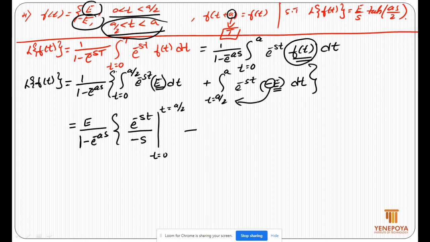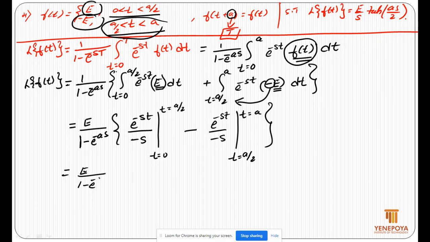E power minus st with respect to t, integration is e power minus st by minus s, then substitute the limit a by 2 to a. That is e by 1 minus e power minus as, minus 1 by s I will take out. Let's substitute the upper limit. So e power minus a by 2 times s, since t is equal to a by 2 is the upper limit. T is equal to 0 is the lower limit. So e power 0, that's equal to 1. Minus into minus, it becomes plus 1 by s.